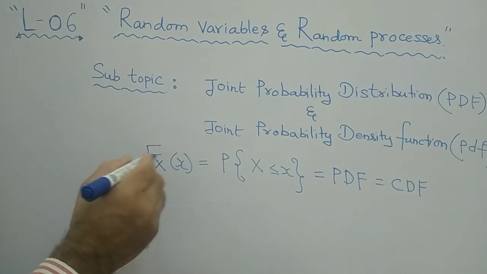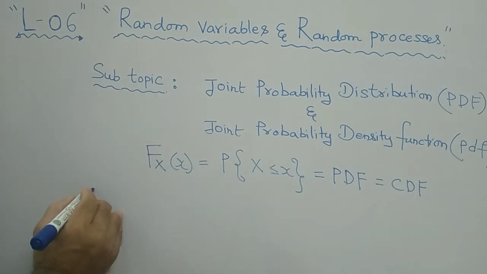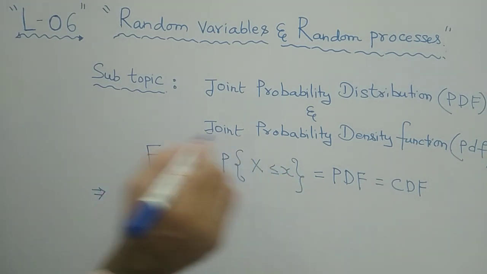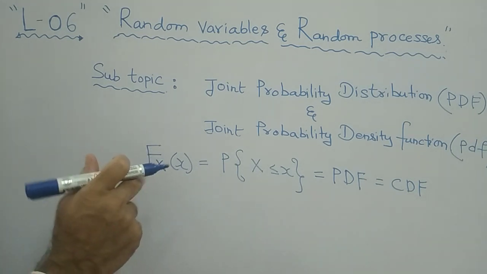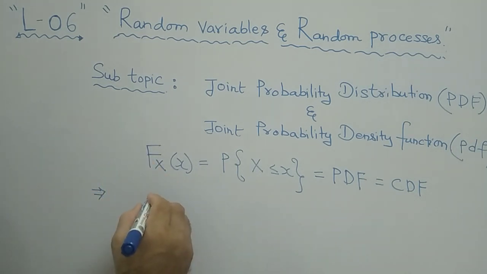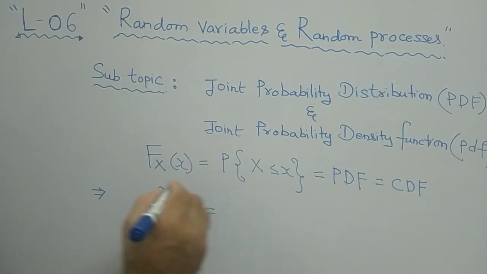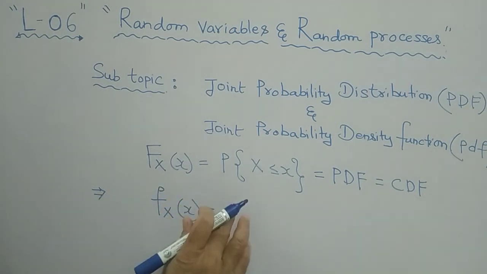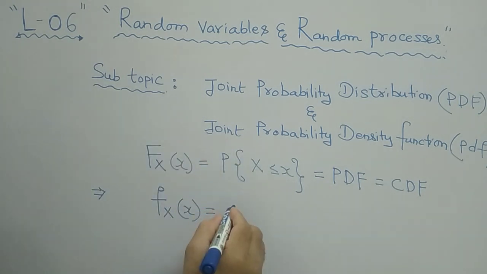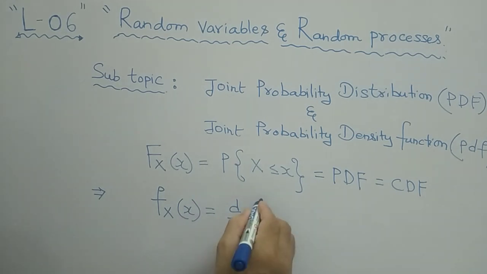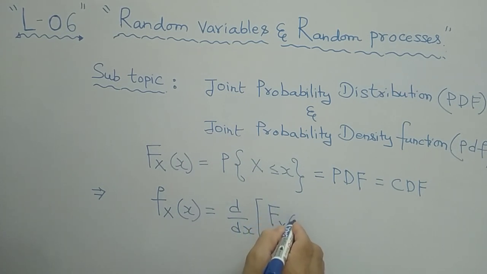Now I want to define from this another function, called the density function. This is the distribution function. The density function is small f of x. Remember that it is a small f of x. Small f of x is nothing but the derivative of the distribution function, that is d by dx of the distribution function.